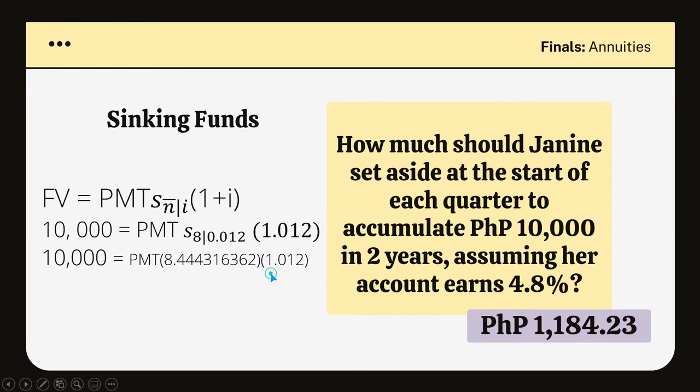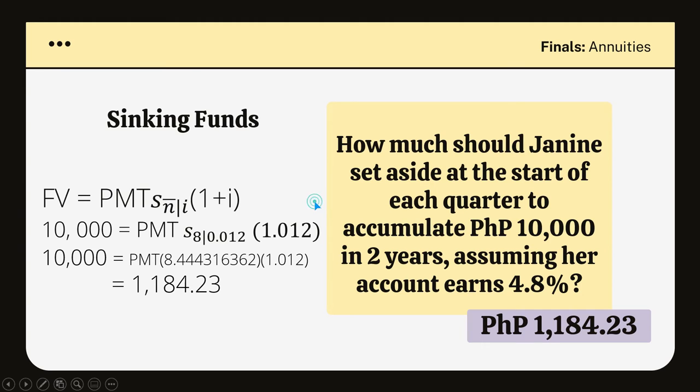So after that, we're going to have the following. And then as you can see, you simply need to multiply the 2. And the product would be the denominator. This would be the numerator. And the answer with the division would be the payment. Therefore, the answer is 1,184 pesos and 23 centavos. Ibig sabihin, per quarter, Janine needs to set aside this much value so that she would be able to have 10,000 after 2 years in her account with the rate of 4.8%.